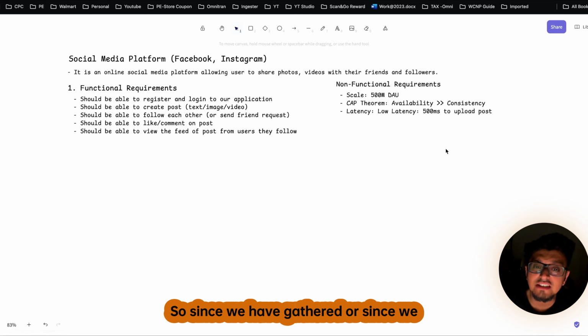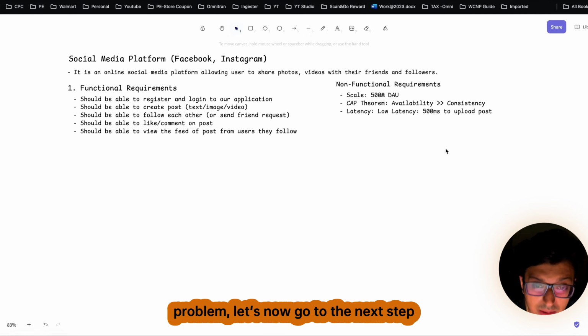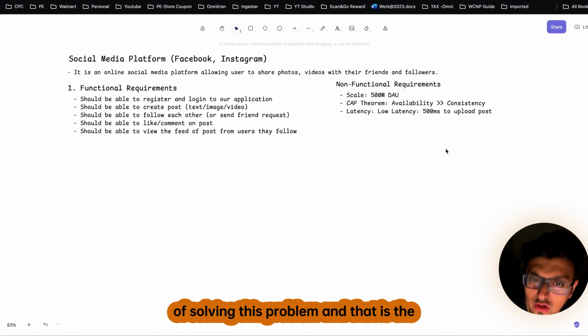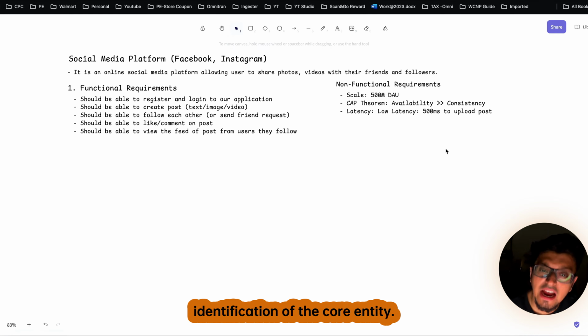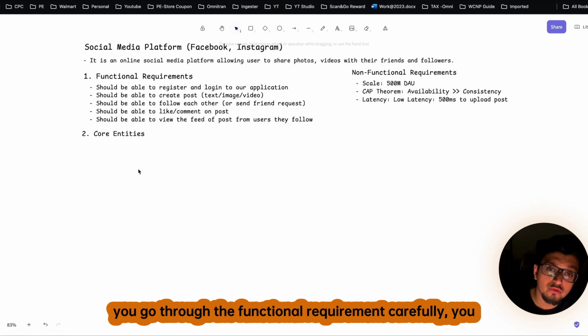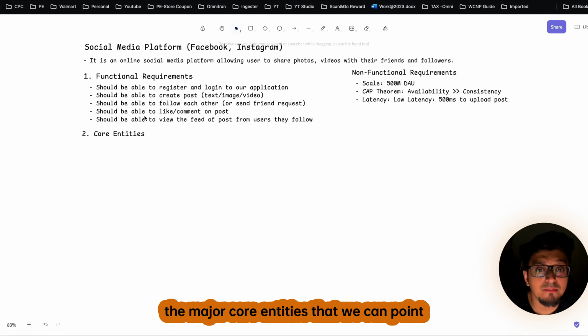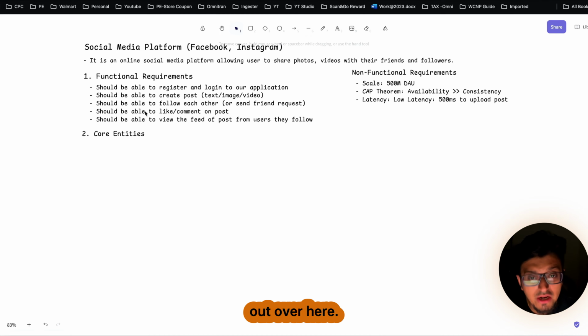So these are more or less all the major functional and non-functional requirements that we will be solving here. Since we have already solved the first step of our problem, let's go to the next step, which is the identification of the core entities. If you go through the functional requirements carefully, you will easily get an idea of the major core entities that we can point out.